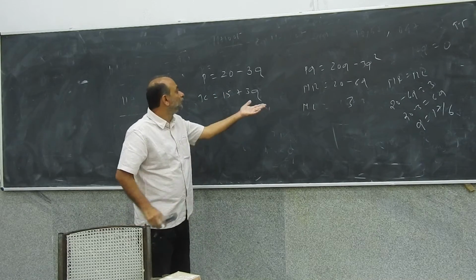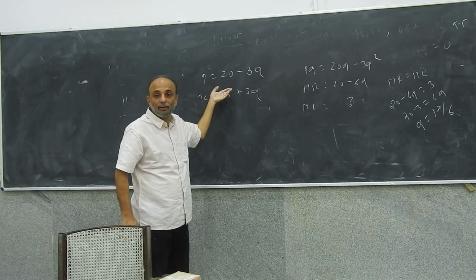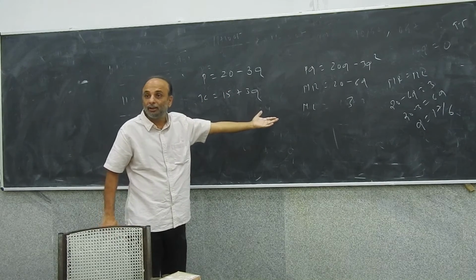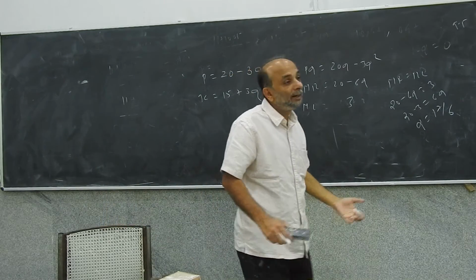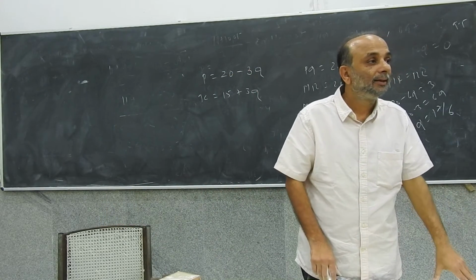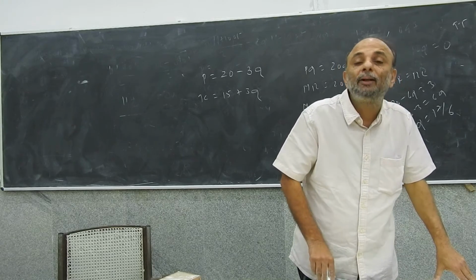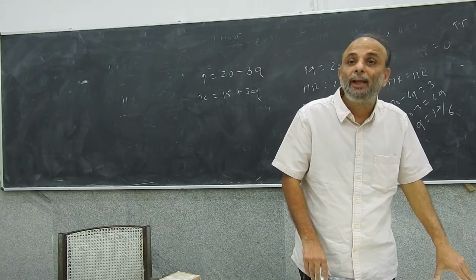Right? Will the marginal revenue change? No, marginal cost will not change. Marginal revenue will not change, marginal cost will not change. Exactly. So the quantity produced will continue to be 17 by 6. And because the quantity produced is 17 by 6, the price will continue to be